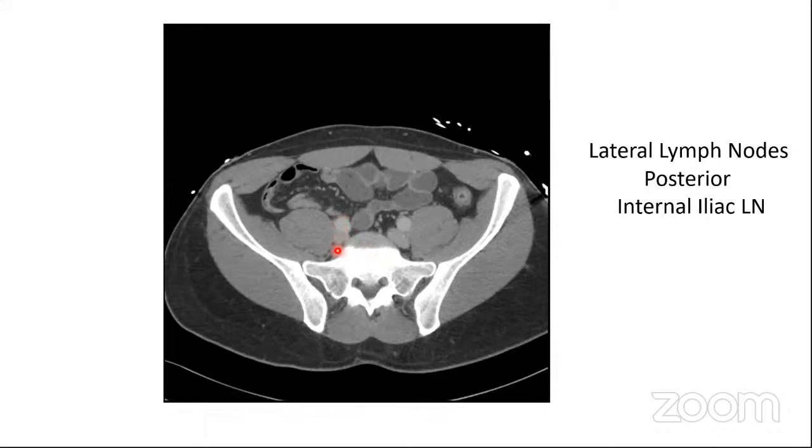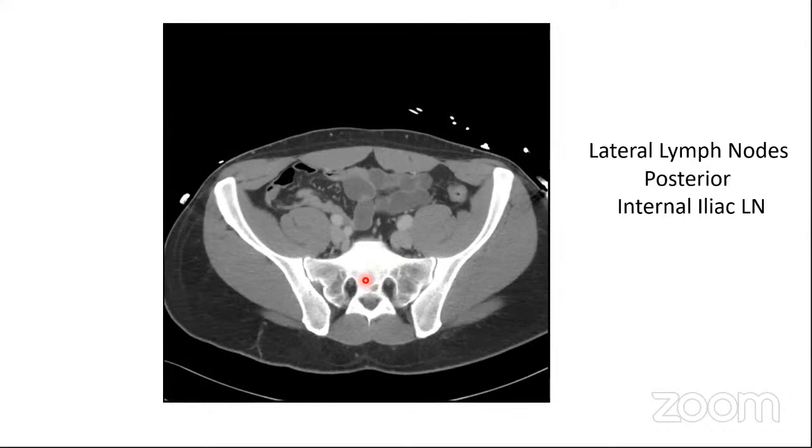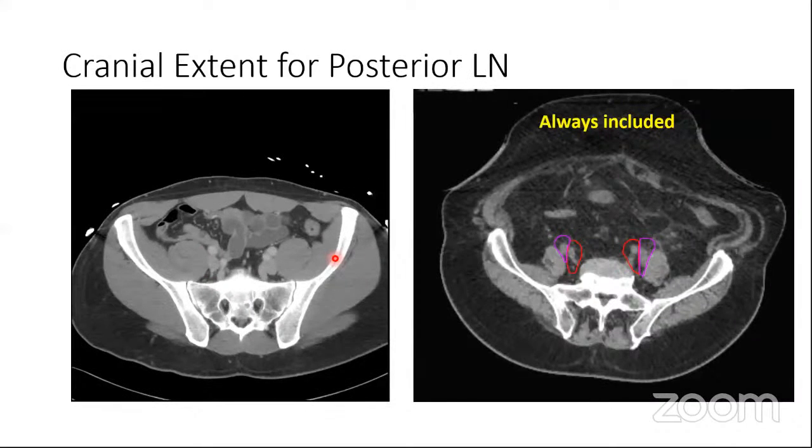So they are going to begin where there is the bifurcation of the common iliacs into the external iliac and the internal iliac. So here we go down, and as we go down, you can clearly see that the bifurcation is occurring. And this section where you can see your internal iliac and you can see your external iliac forms the cranial border for the marking of both the internal iliac and the external iliac. So this is the cranial border where the common iliacs have split into the internal and external iliac.